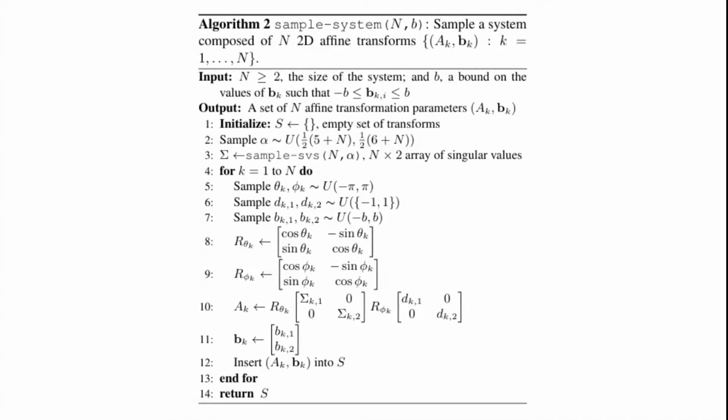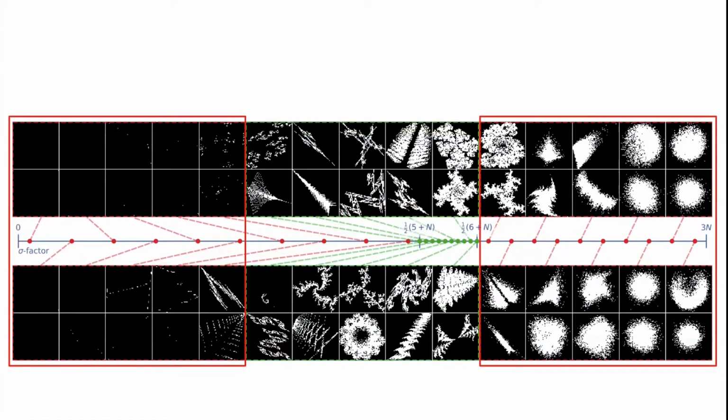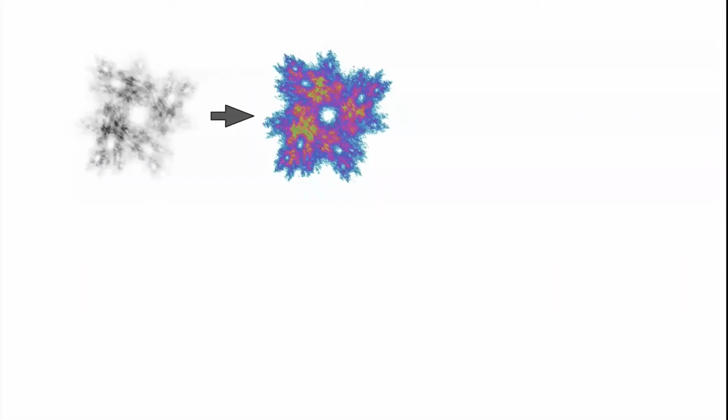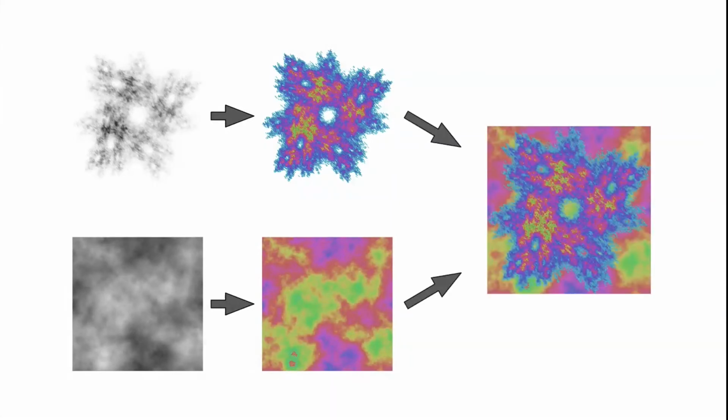In addition, we find that issues of geometric sparsity or collapse in the fractals are highly correlated with a property of the singular values of the system, which we call the sigma factor, and we introduce an algorithm for sampling the singular values so that they respect sigma factor bounds and lead to more geometrically interesting fractal images. For training, we render our images in color using density information from the fractal iteration process. We also generate random background textures using the midpoint displacement technique. This leads to greater image diversity and more similarity to natural images.